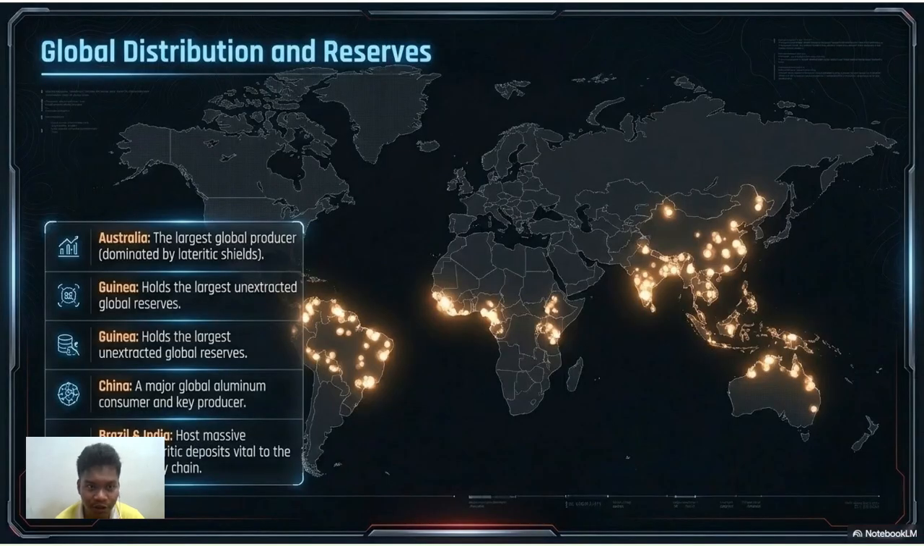Moving on to the global distribution, Australia holds the largest global producer of aluminium because it is dominated by lateritic shield. Guinea also holds the largest unextracted global reserve, while China is a major global aluminium consumer and key producer. Brazil and India also host a massive tropical lateritic deposit, which is vital to the global supply chain.